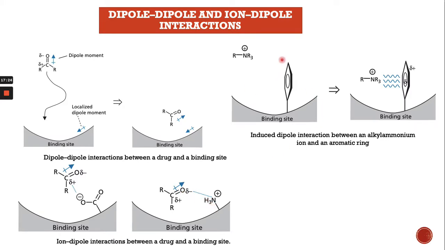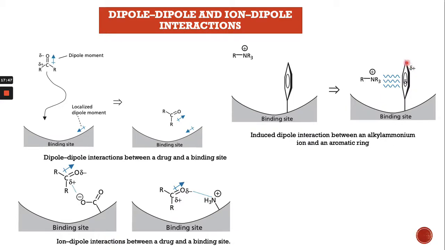This is also one of the examples of an electron-rich and an electron-deficient species. This part is electron deficient, and this is the electron-rich part, which has the delocalized electrons, and it interacts with the drug through the induced dipole interaction, right?